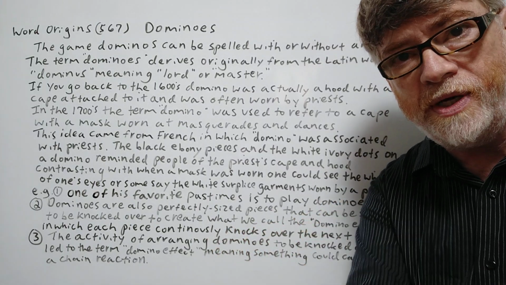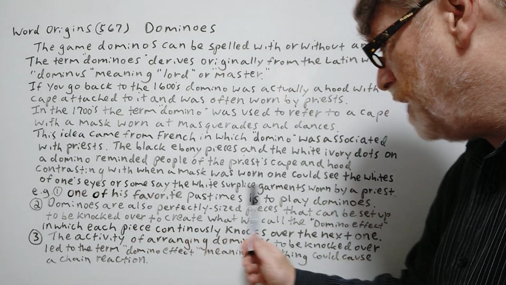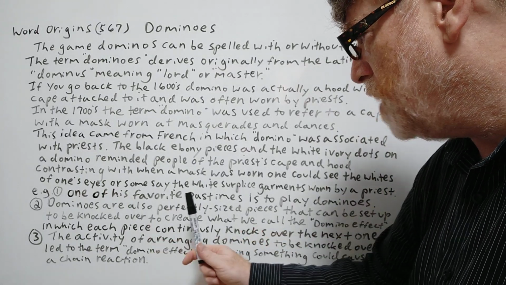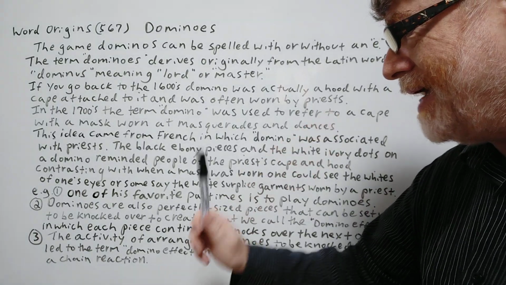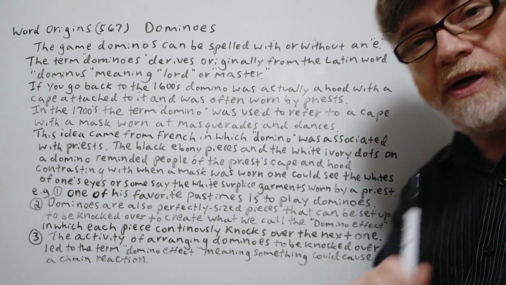Okay, and we just have 3 examples to show how it's used. One of his favorite pastimes is to play dominoes. All right, number 2, dominoes are also perfectly sized pieces that can be set up to be knocked over to create what we call the domino effect.